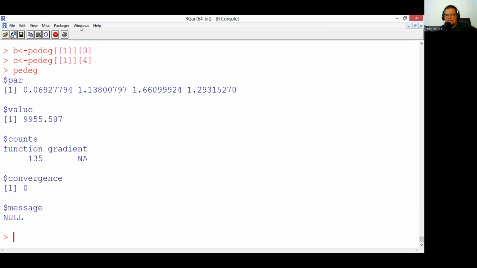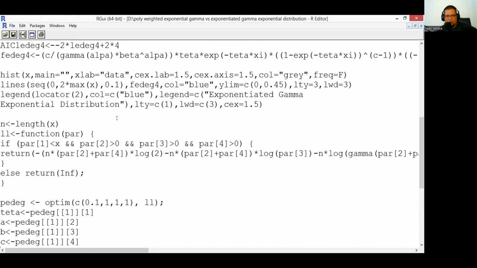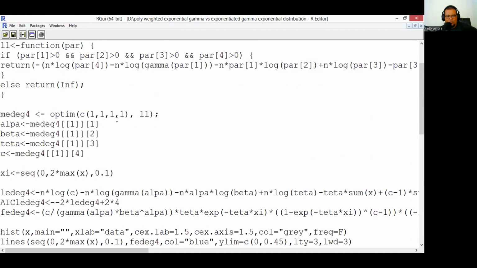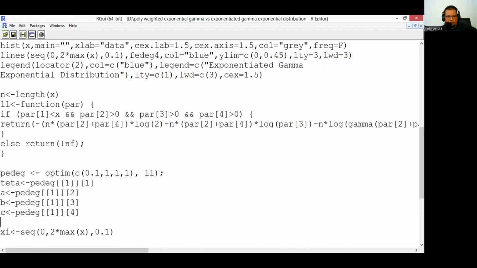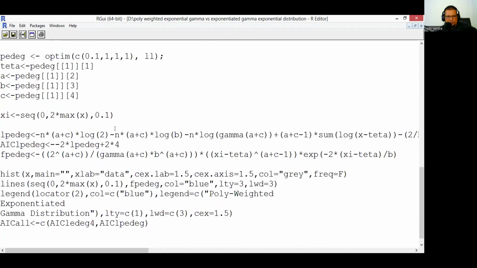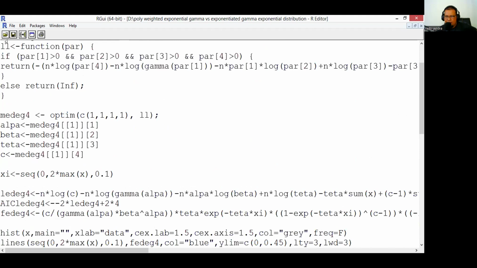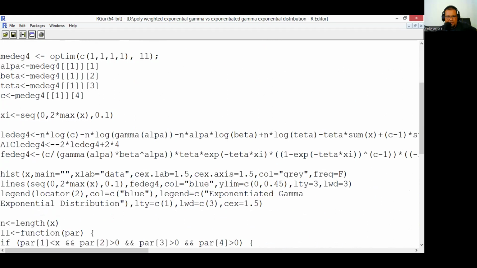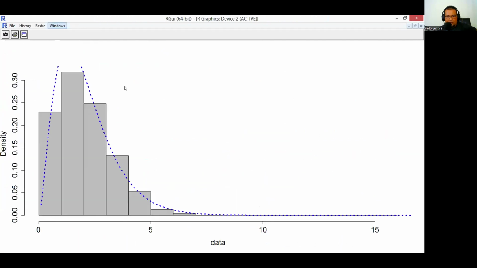Okay, after we have all the parameters for the two models, we use a goodness of fit test by using the density plot. Okay, we try to use the density plot. Okay, we can check by using the exponentiated gamma exponential distribution. Okay, we try to find, okay, this one, we run.